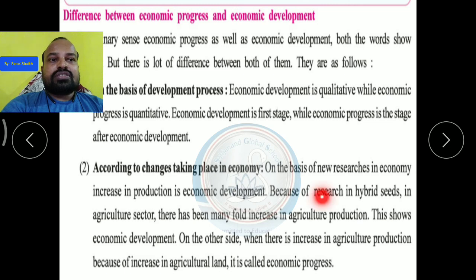And because of research in hybrid seeds in the agriculture sector, there has been a manifold increase in agriculture production. This shows economic development. When India became independent, at that time India was just growing foods and crops, but after that it developed. After that, when progress comes, from the same field where they were growing hybrid seeds, they grew a more abundant quantity of crops.